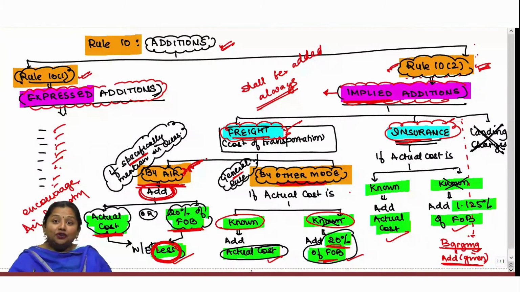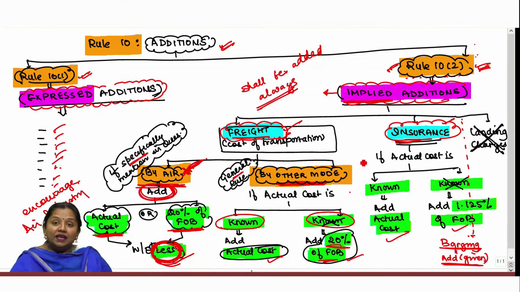Therefore, in order to promote this air industry, the government says that while determining assessable value for custom duty, we shall add 20% of FOB or the actual cost of freight, whichever is less. This provision is only for freight by air.